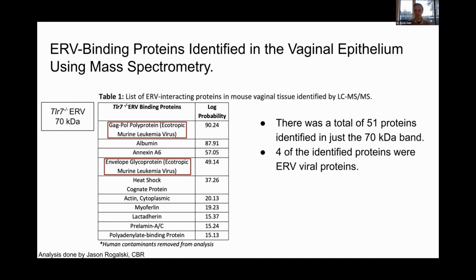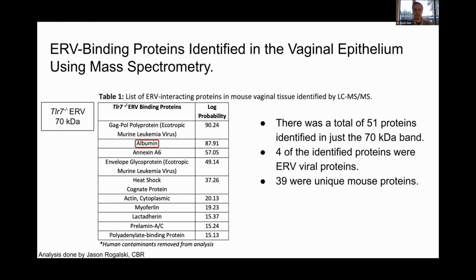Of these 51 proteins, 4 of them were just viral proteins. So we can see 2 here: the Gag-Pol polyprotein from the ecotropic murine leukemia virus, as well as the envelope. So these will be part of our ERVs. This is a really good confirmation that our co-IP as well as our mass spec analysis did seem to go correctly. And then after removing contaminants, we were left with 39 unique mouse proteins. So then what I wanted to do was start confirming and making sure that these proteins could in fact bind to these infectious ERVs.